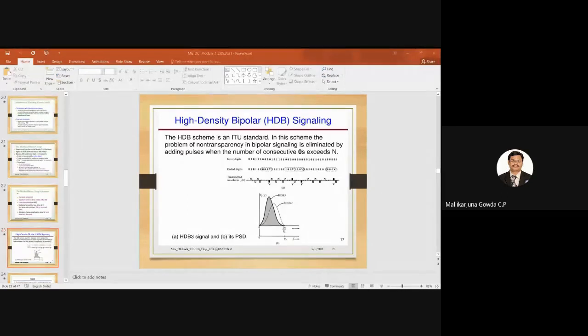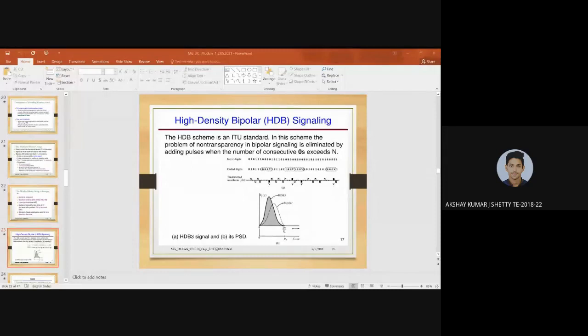Yes, what about Noreen? The timing content is adequate. Very good. It should have adequate timing content. Then, what about Akshay Kumar? Sir, what is the question, sir? The question is properties of a line code. I am expecting you people to tell the properties of a line code.